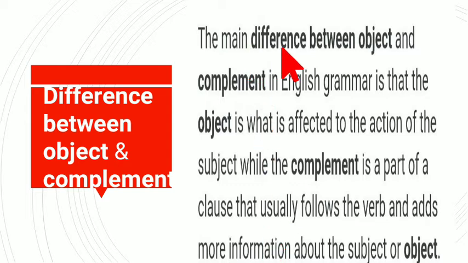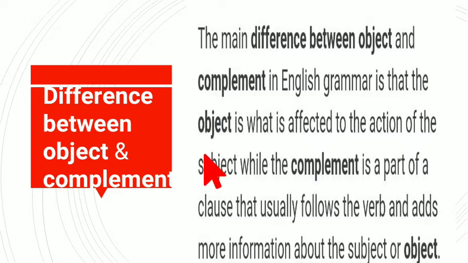The main difference between the object and the complement in English grammar is that the object is what is affected by the action of the subject, while the complement is a part of the clause that usually follows the verb and adds more information about the subject or object. So the difference is that the object is affected by the action of the subject.